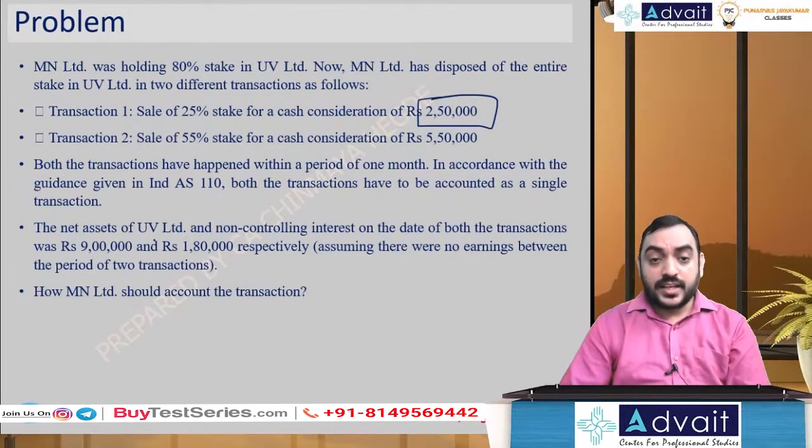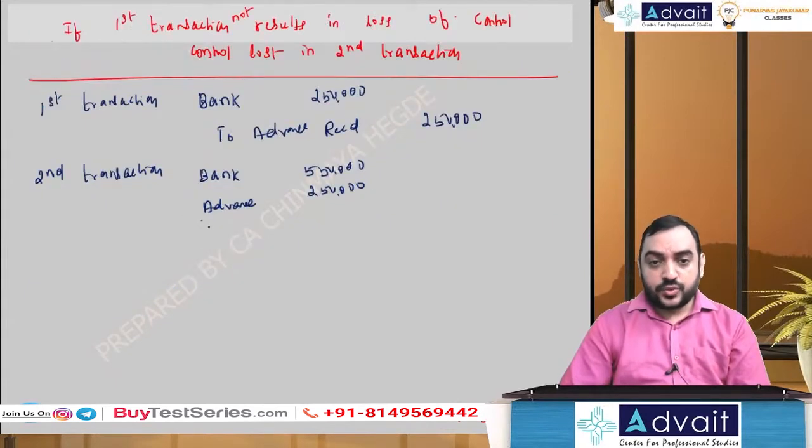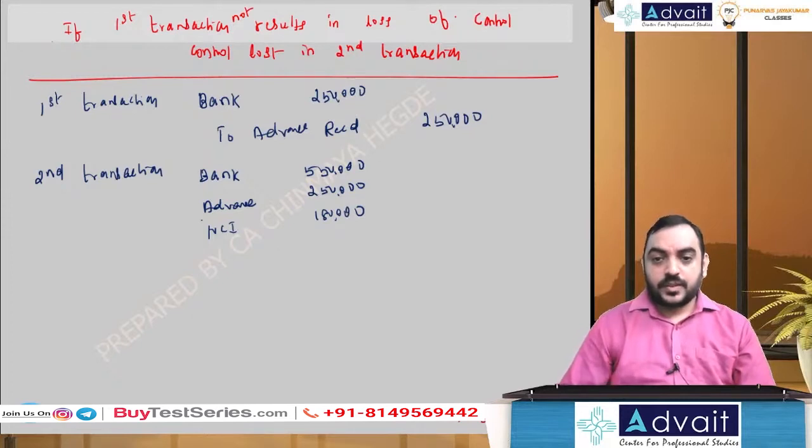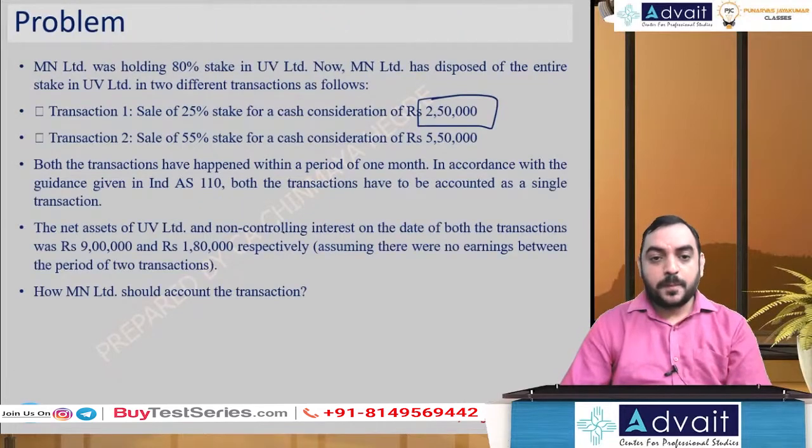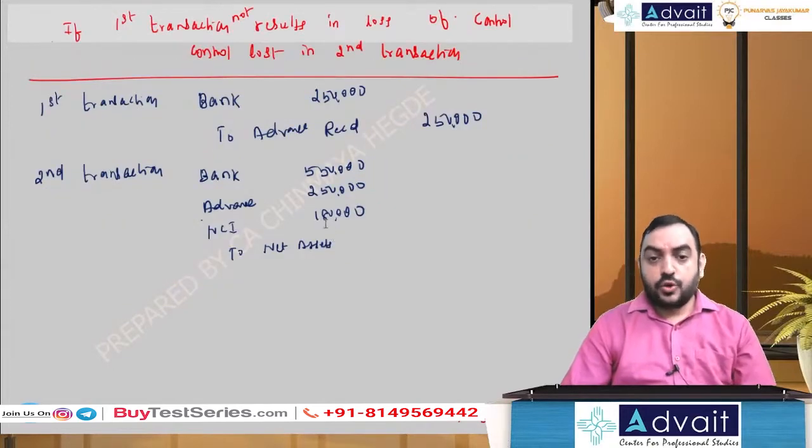Oh, given net assets given, NCI share given is 1,80,000. So NCI share 1,80,000 to net assets derecognized. Net assets on the date of sale 9 lakh. Oh, goodwill, we don't have any information on goodwill. Let's assume this includes goodwill.